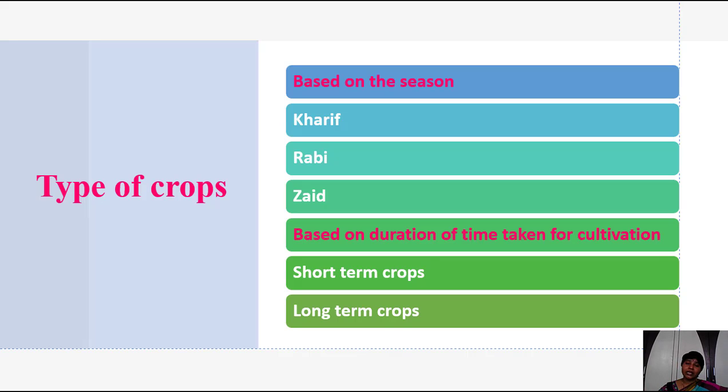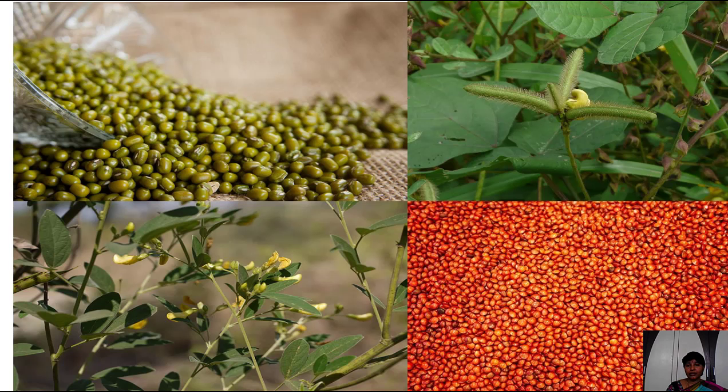What are the examples for short term crops? Which plants grow in 90 days? Which plant takes 180 days? Have you any idea, children? See, first one is green gram. This is the green gram plant. It takes around 90 days. This is the red gram seeds. It takes almost 180 days. So this is a long term crop and this is a short term crop.